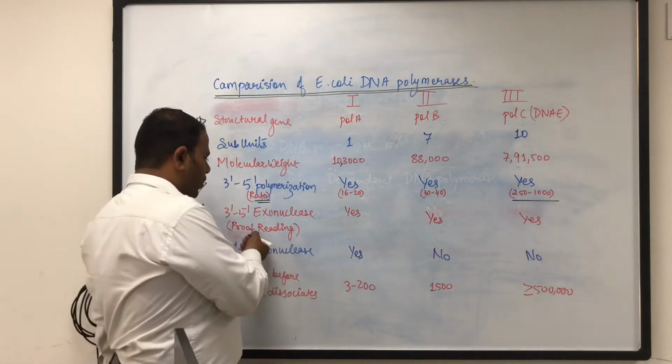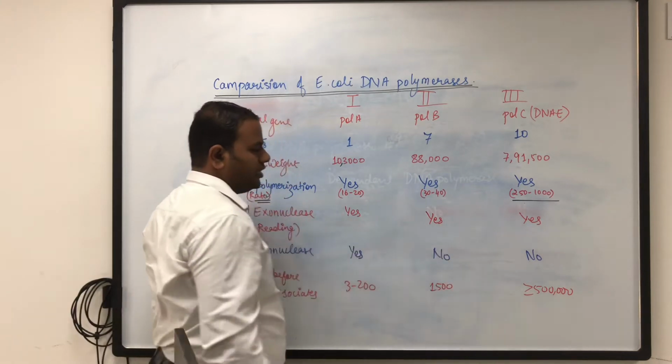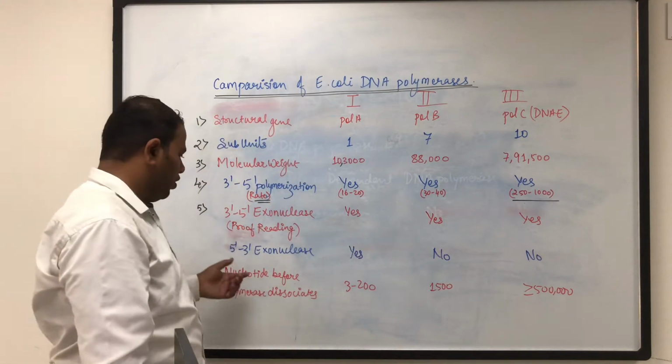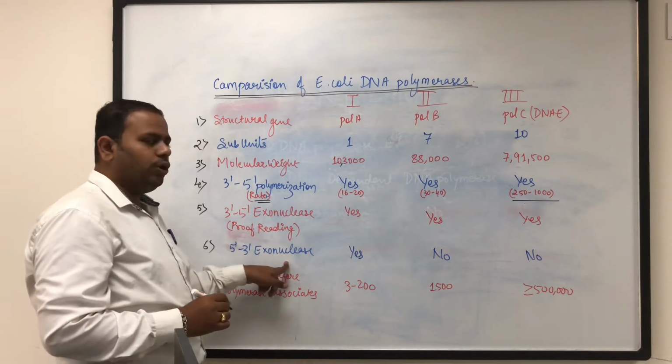And this 3' to 5' exonuclease activity, that is proofreading, is present in all the three enzymes. So therefore this activity is very important. The next activity is 5' to 3' exonuclease.